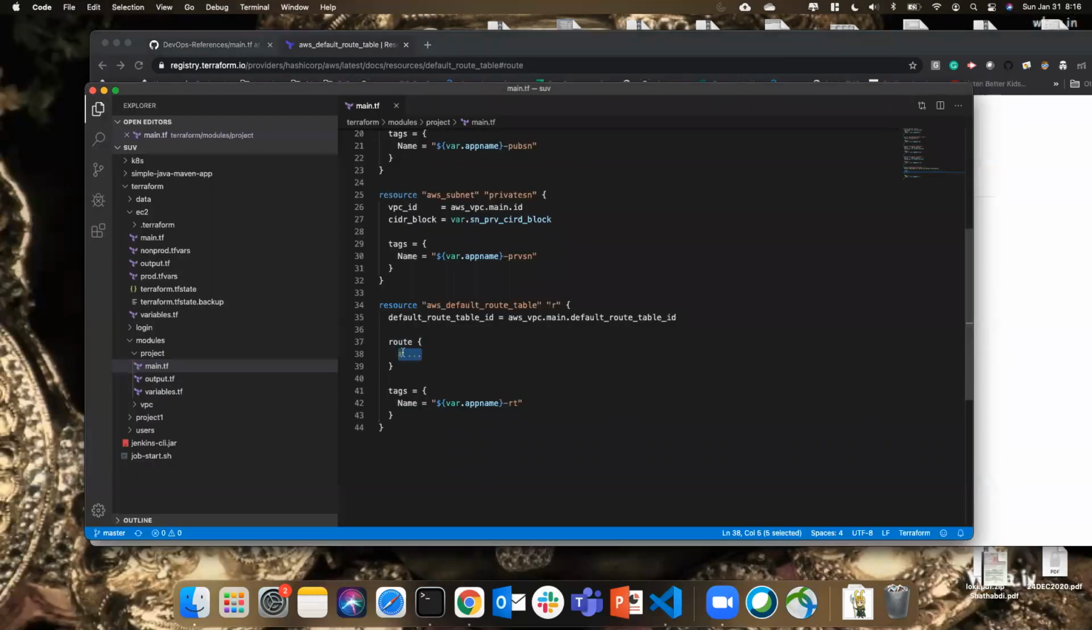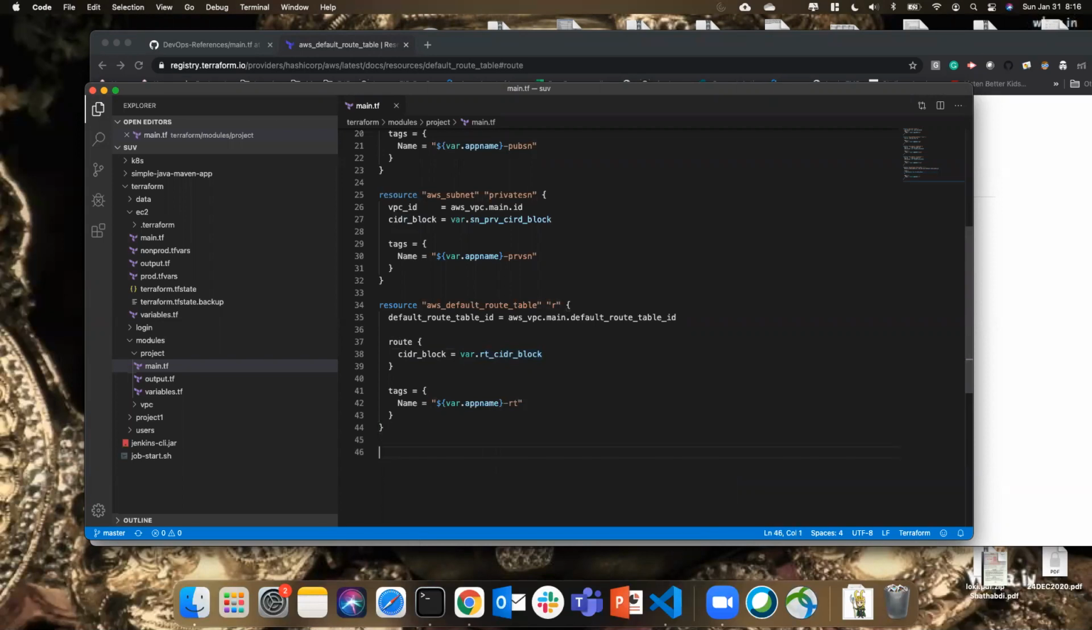Okay, CIDR block is equal to 0.0.0.0/0. Okay, so maybe I'll take this one as a variable as well. So var.route_cidr_block. I'll default it to 0.0.0.0/0. If someone else wants to pass, they can also pass this. So the route table is also done.